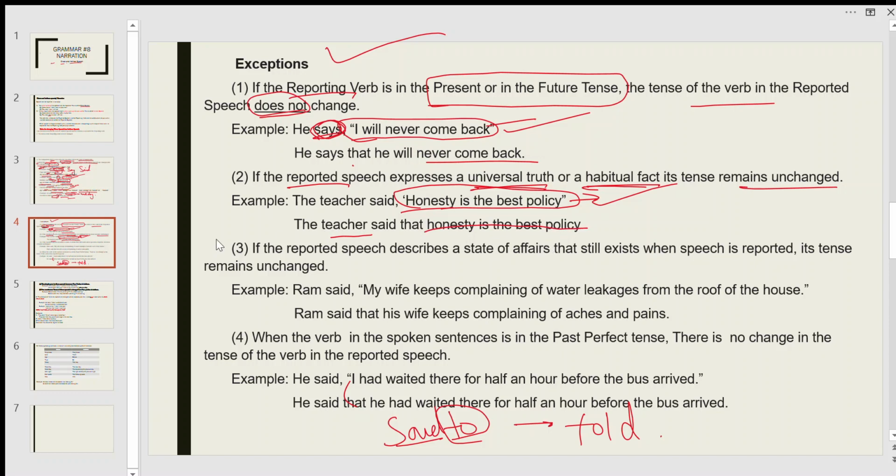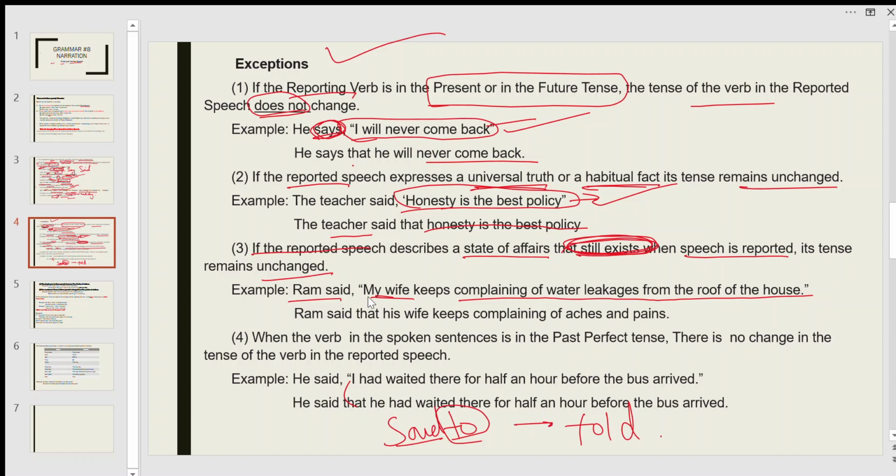Another one: if the reported speech describes a state of affairs that still exists, meaning it still exists when you are reporting, then its tense remains unchanged. For example, Ram said, "My wife keeps complaining of water leakages from the roof of the house."